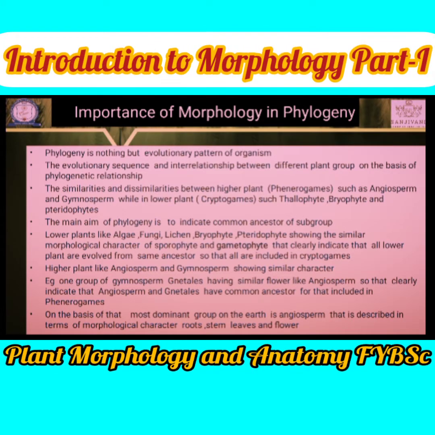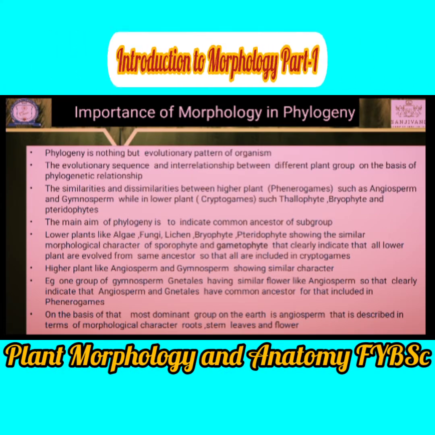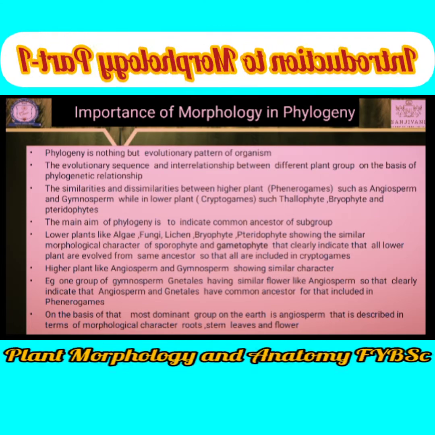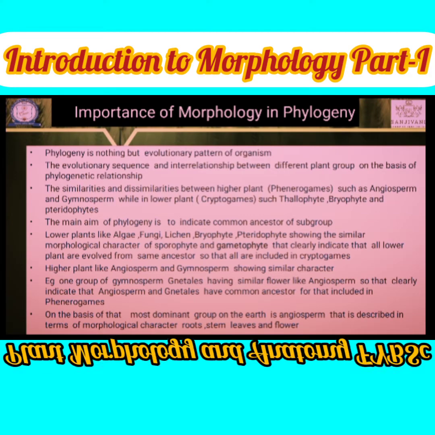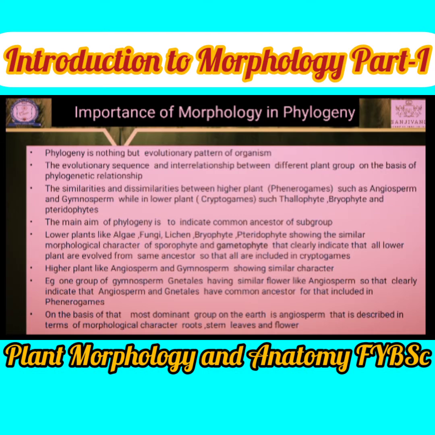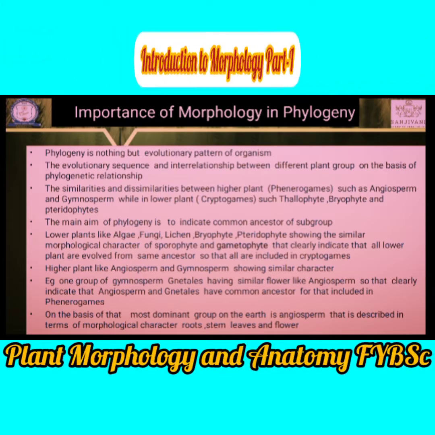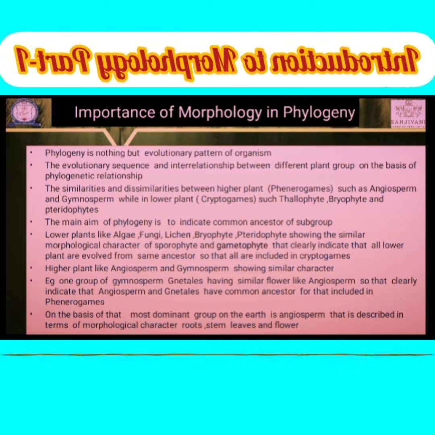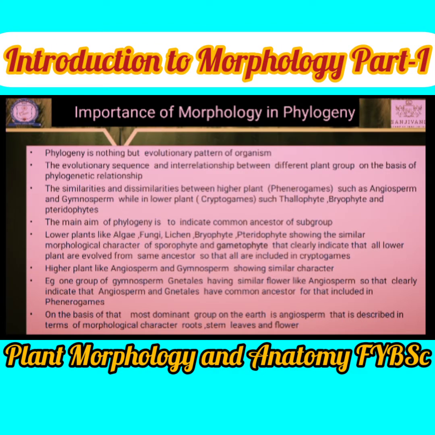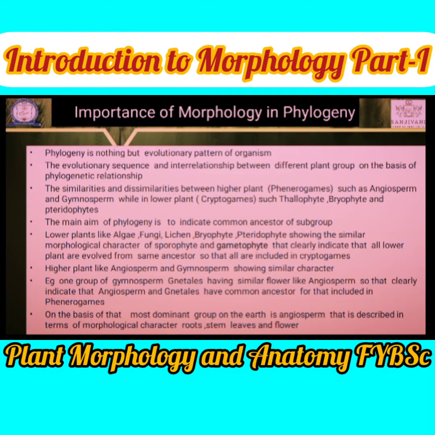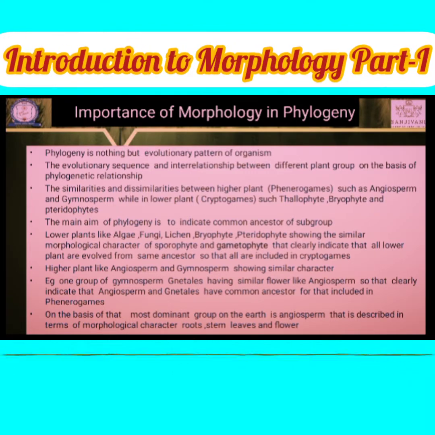Then the importance of morphology in phylogeny. Previously I have explained what phylogeny is. Phylogeny is nothing but how any plant originated. For example, how the mango plant originated. First algae are present, then fungi, then lichen, then bryophyte, then pteridophyte, then gymnosperm, then angiosperm. After the angiosperm, then monocot, and finally dicot. And in dicot, the mango is present. If we draw this trend in a diagram, that is known as a phylogeny.